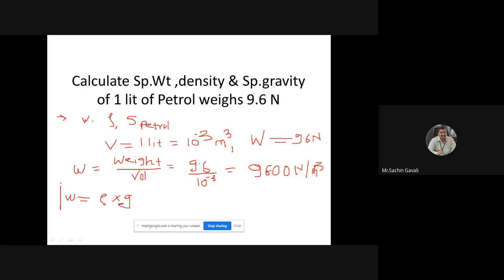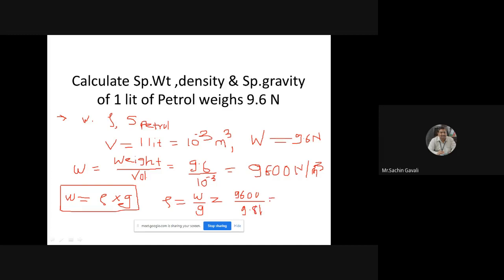Therefore rho is equal to small w divided by g, which is equal to 9600 divided by 9.81. We will do this calculation.